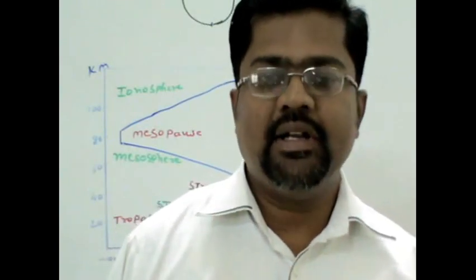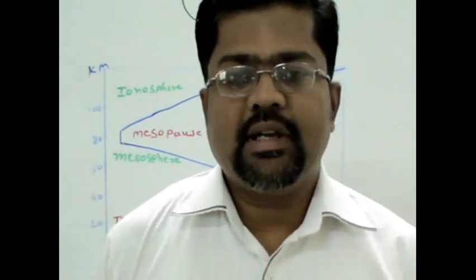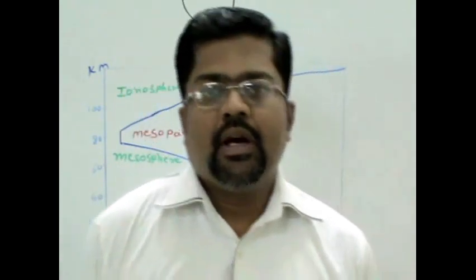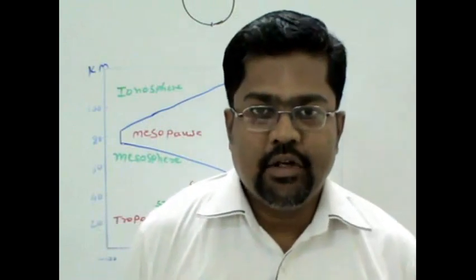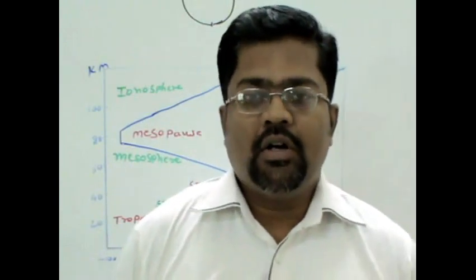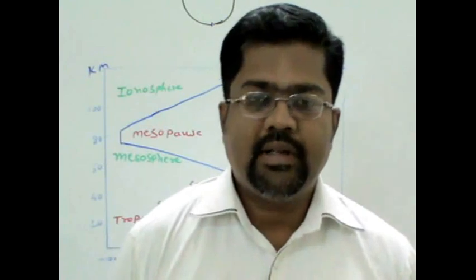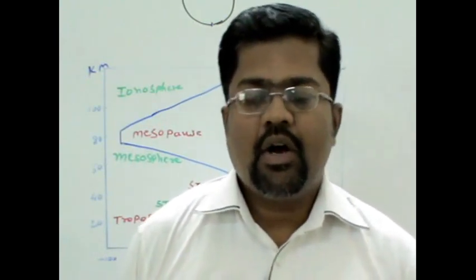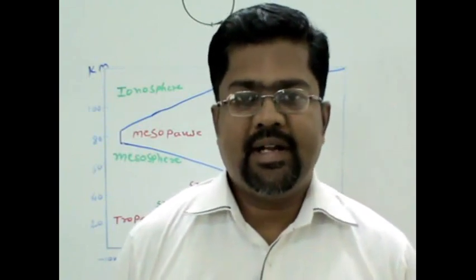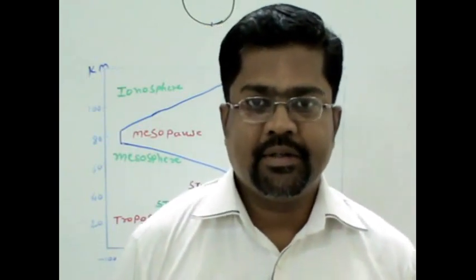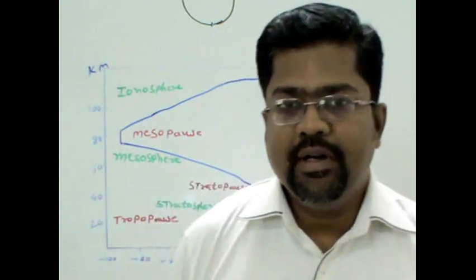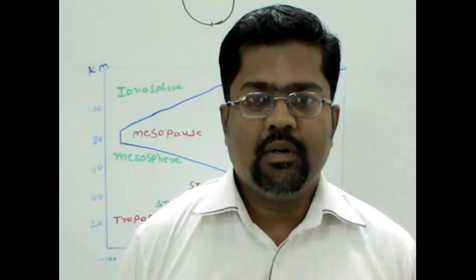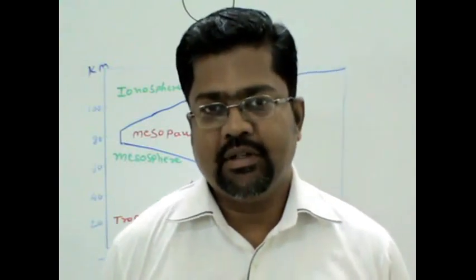This must be very clear for you: whenever we are discussing the troposphere, the height is not constant. It ranges from 8 kilometers to 16 kilometers. On the polar side, that means the North Pole and South Pole, we can expect 8 kilometers, whereas on the equatorial side we can expect 16 kilometers in height. So for India, we can consider that it is less than 16 kilometers, but definitely greater than 8 kilometers in height.